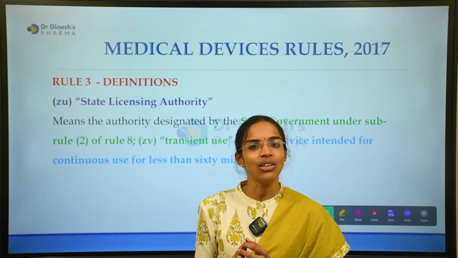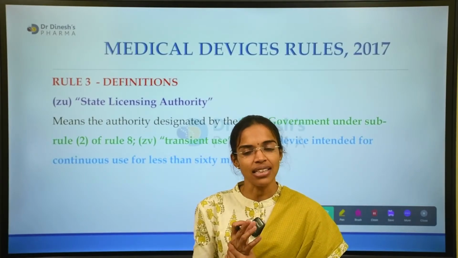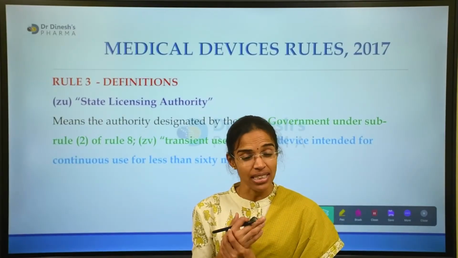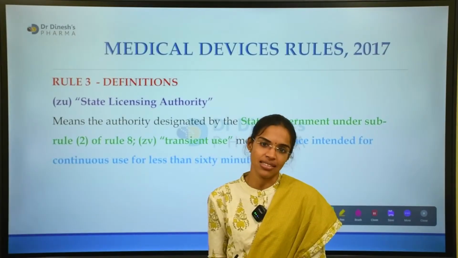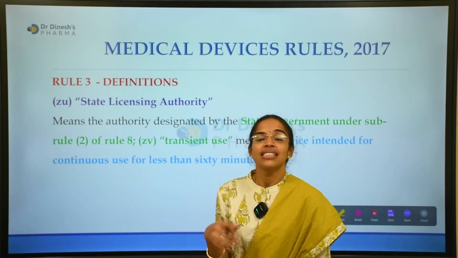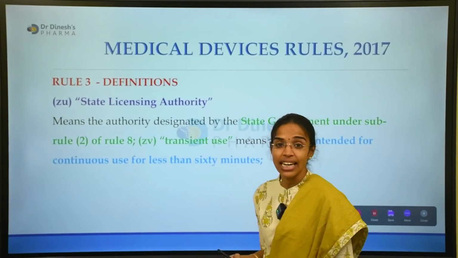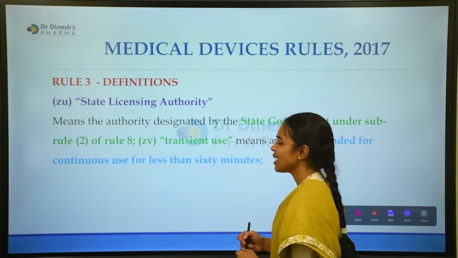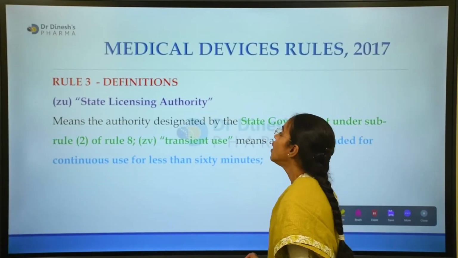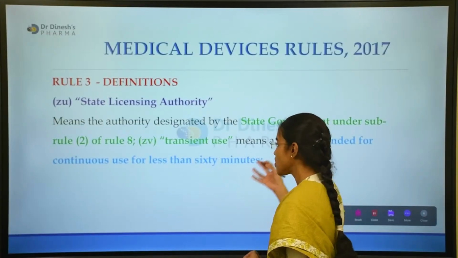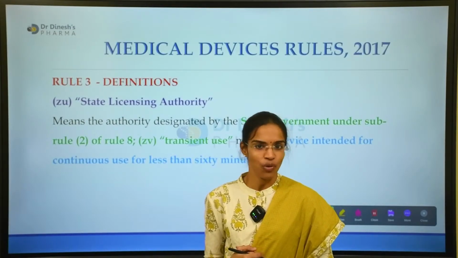Only at some places is the central licensing authority involved, and at other places the state licensing authority is involved in delivering or distributing a particular license, or in certifying it. That is known as the state licensing authority. Usually the state licensing authority has powers to license devices which are used continuously for less than 60 minutes only.